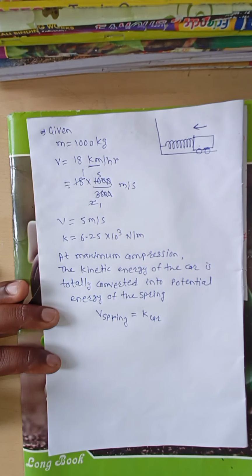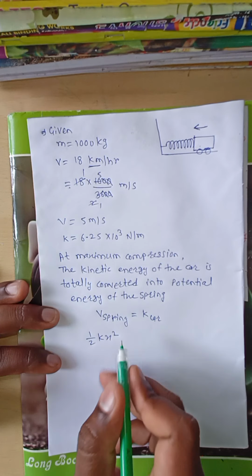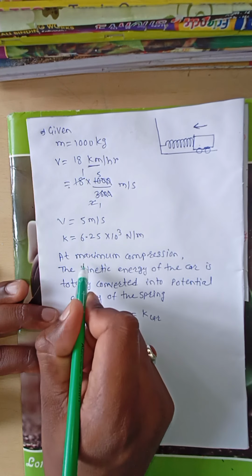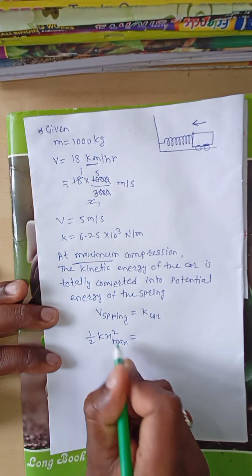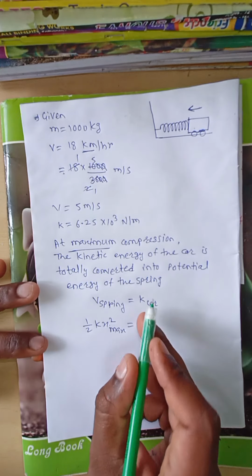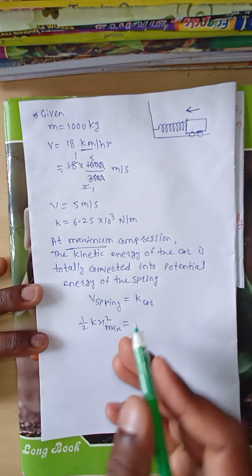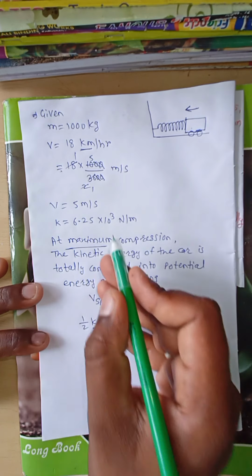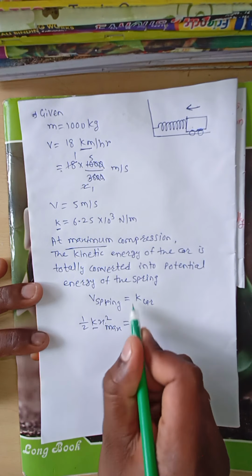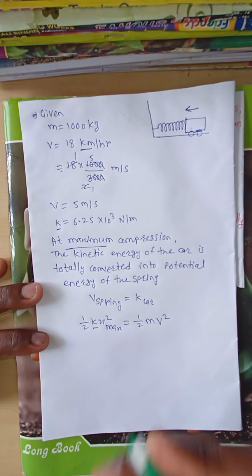Do you know the formula for the potential energy of the spring? That is half kx squared. The spring is maximally compressed, therefore x is a maximum. Compression means displacement is a maximum. Therefore, the potential energy of the spring is half k x_max squared, where k is the spring constant, and the kinetic energy of the car is half mv squared.